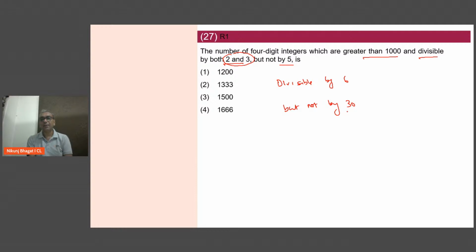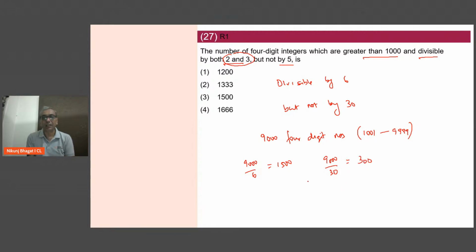ये बेसिक फंडा है. 4-digit numbers greater than 1000. There will be 9000 4-digit numbers we are looking at, from 1001 till 9999. So 9000 numbers में divided by 6 मतलब 1500 numbers divisible by 6 हैं और 300 numbers divisible by 30 हैं. So therefore answer will be 1500 minus 300, that's 1200.